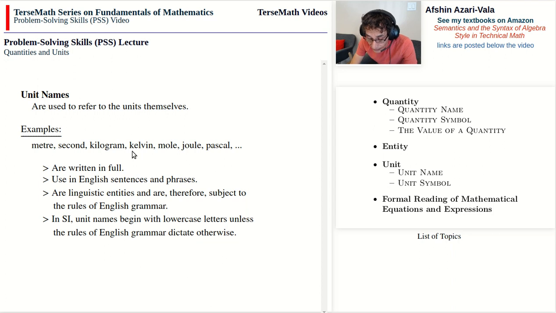If kelvin appears at the beginning of a sentence, though, then the rules of English grammar do apply, so K should be capitalized in that case. One example of use is: the table has a length of 1.2 meters. You can see the use of a unit name in this sentence, the meter.